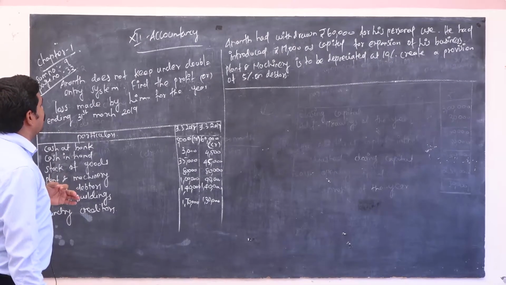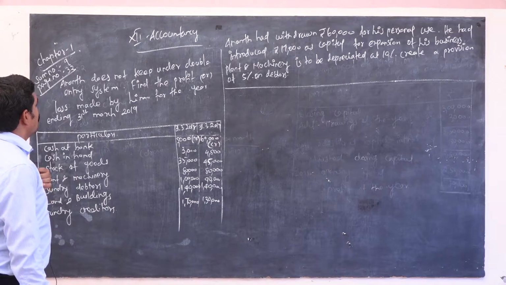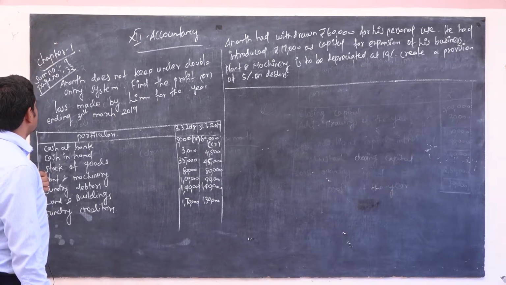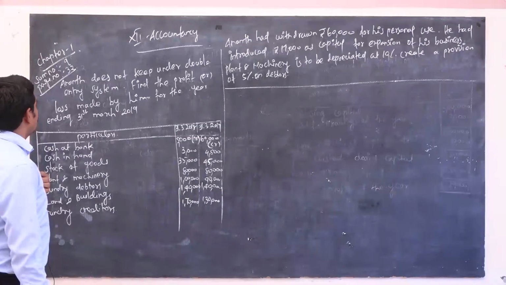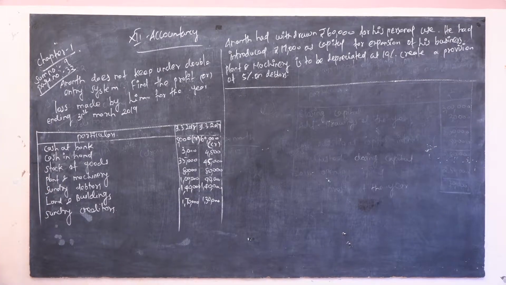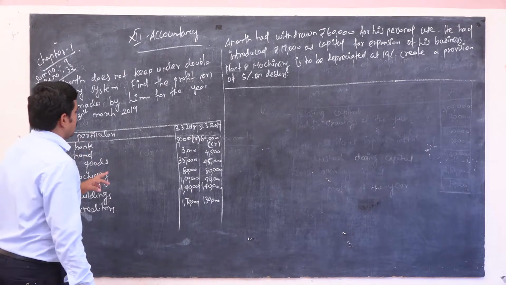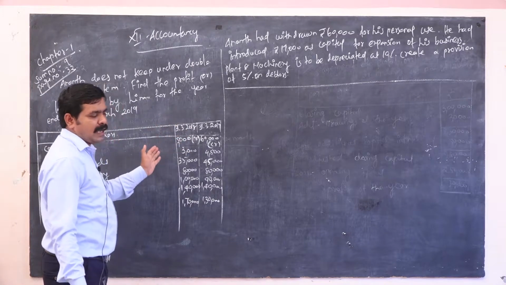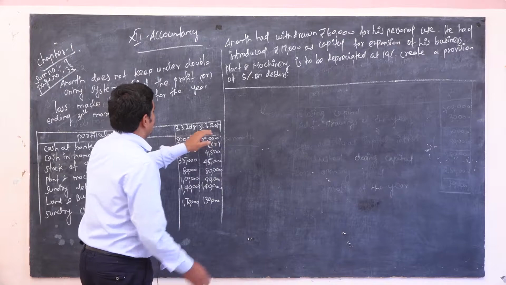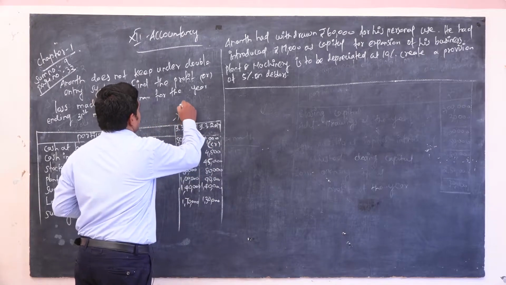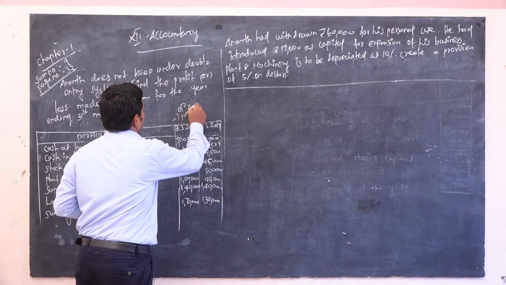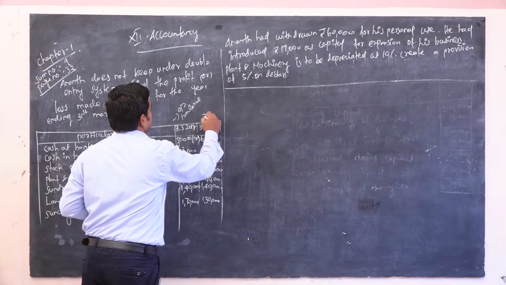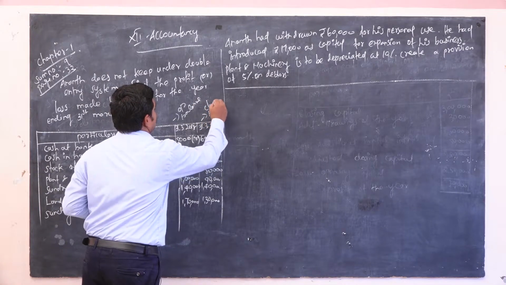Anand does not keep books under the double entry system. Find the profit or loss made by him for the year ending 31st March 2019. These are the particulars. This is 31/3/2018, that is called opening balance, and 31/3/2019, that is called closing balance.